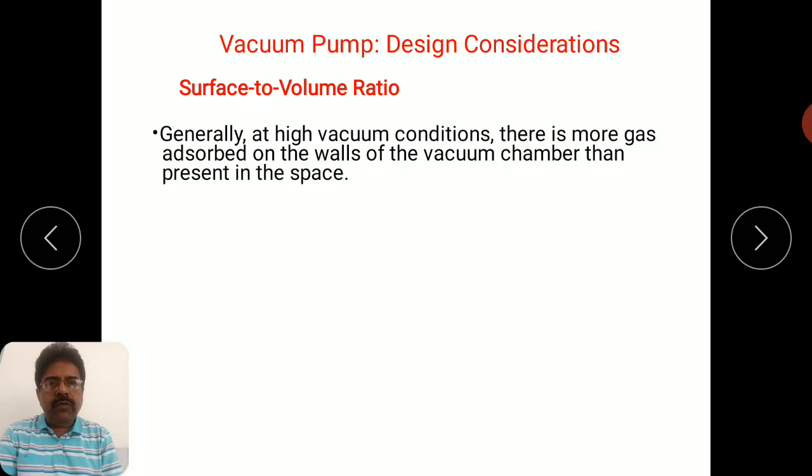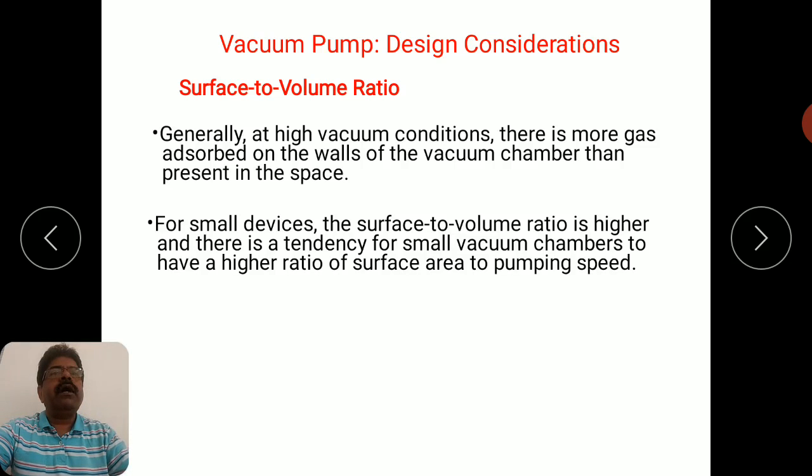How to remove these dissolved and adsorbed gas species, and how to tackle this issue of outgassing, must be considered while designing the high vacuum system. For smaller devices, the surface to volume ratio is higher.